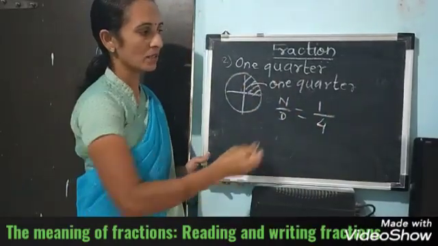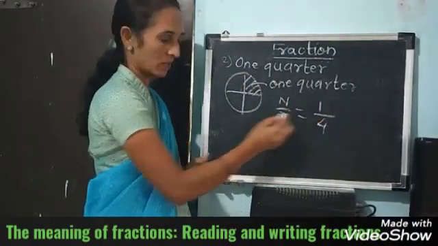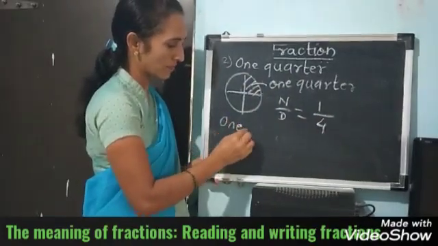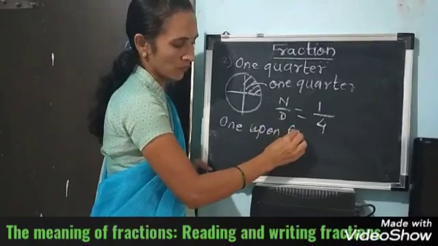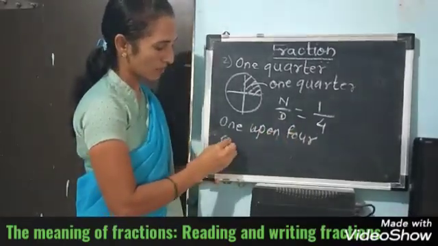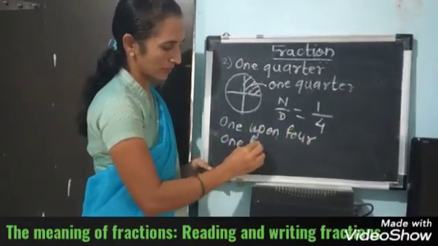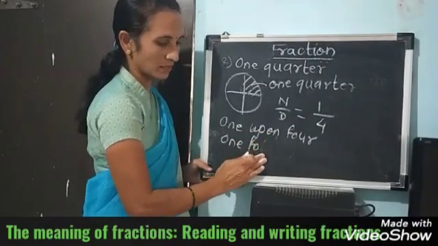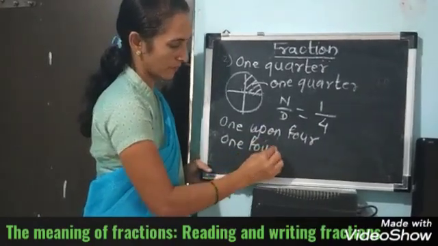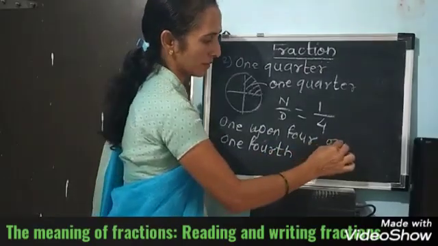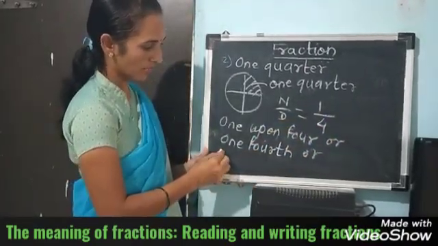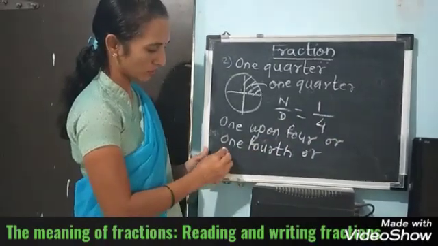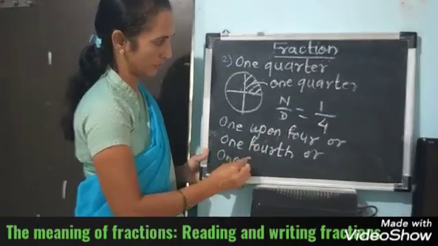How to read it? 1 upon 4, or 1/4, or a quarter.